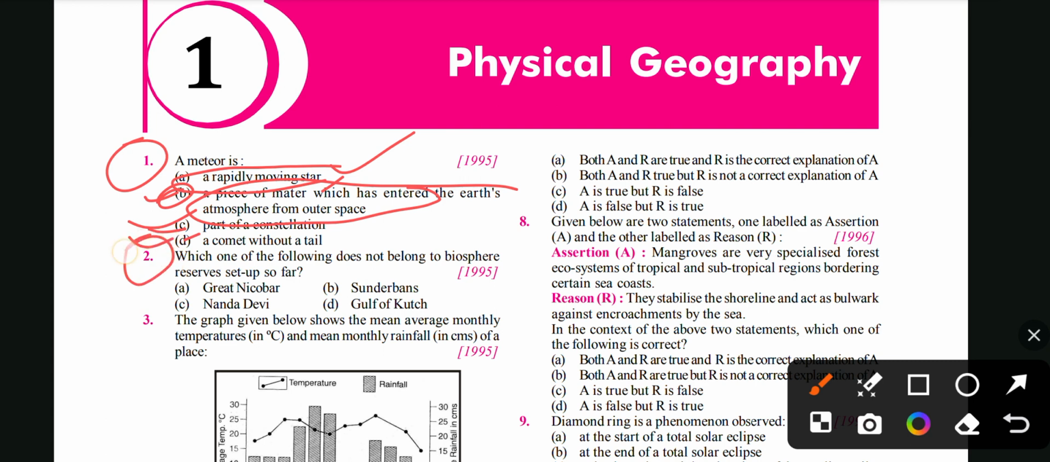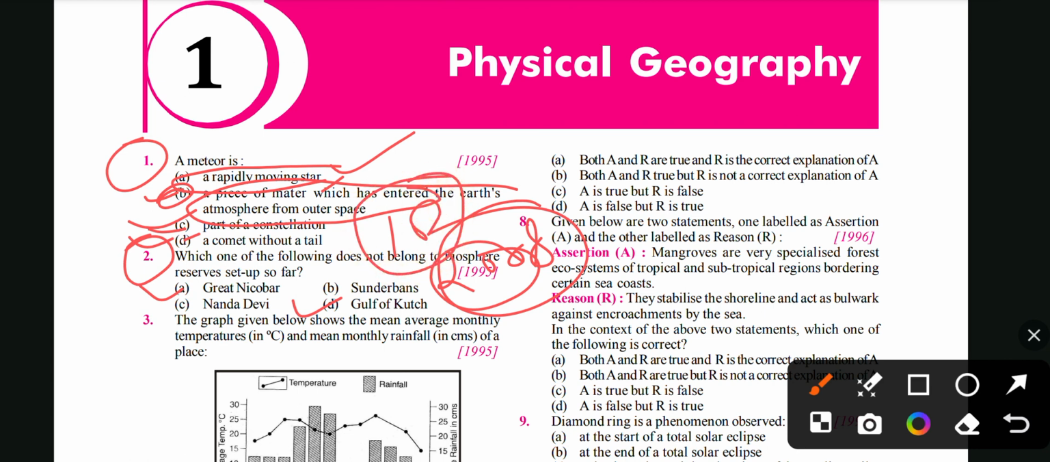Okay. Next question is, which one of the following does not belong to biosphere reserve set up so far? As this question came in 1995, at that time Gulf of Kutch was not a biosphere reserve. This has been declared as a biosphere reserve in 2008. Okay, so by this we can just say Great Nicobar is in Nicobar Island. The total number of biosphere reserves in India is 18. Great Nicobar in Nicobar Island, Sundarban in West Bengal, Nanda Devi in Uttarakhand, and Gulf of Kutch in Gujarat.